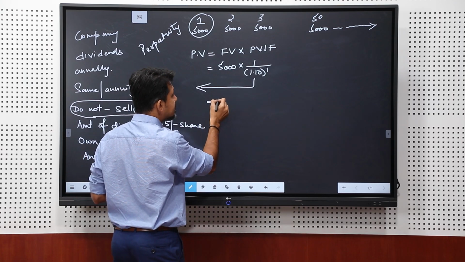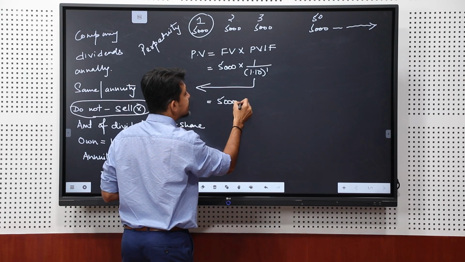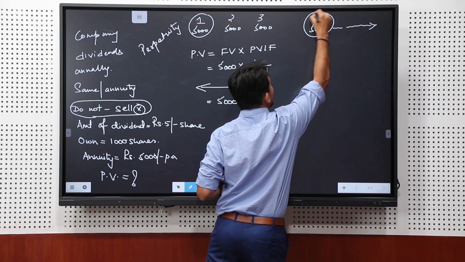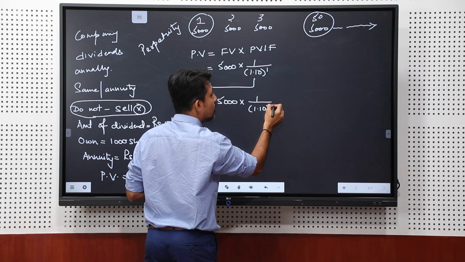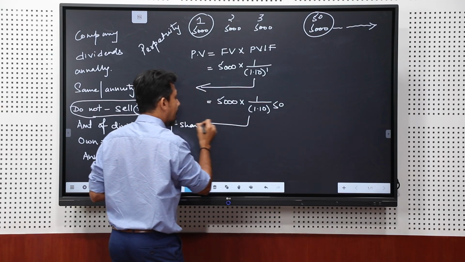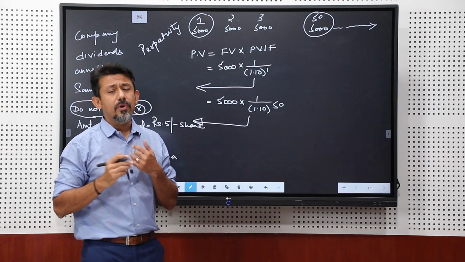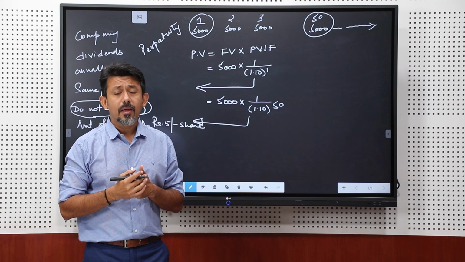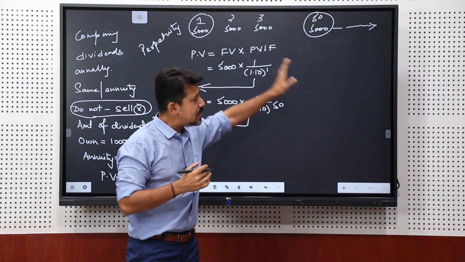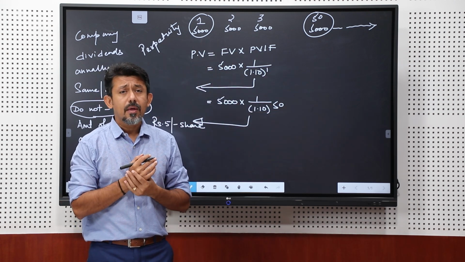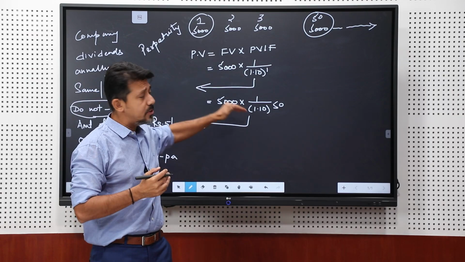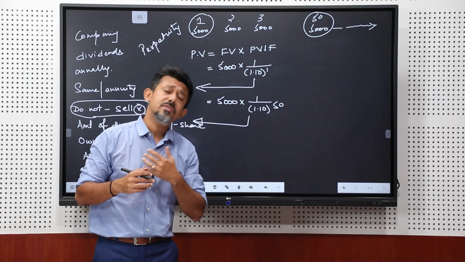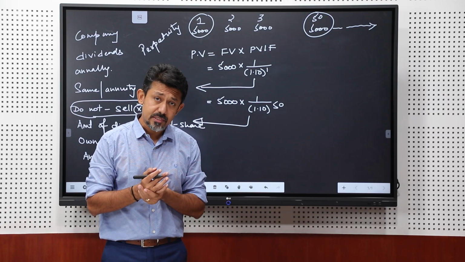If I was doing the same for the present value of year 50, I would have said 5000 into 1 upon 1.10 raised to 50, and again I could have calculated the present value. I can't keep on doing this because the time frame over here is infinite. The question is, how long do I keep on doing this?